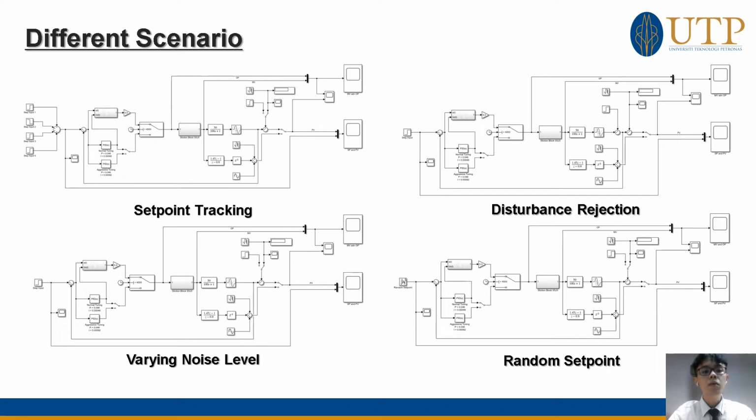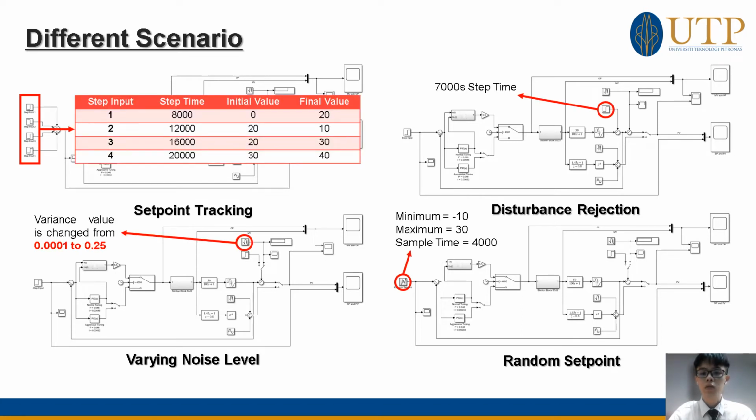Next, the model with initialization becomes a model that will be applied and tested under different scenarios. There will be 4 different scenarios similar to previous research, which are set point tracking, disturbance rejection, varying noise level, and random set point. The setup of these scenarios is shown in the diagram.